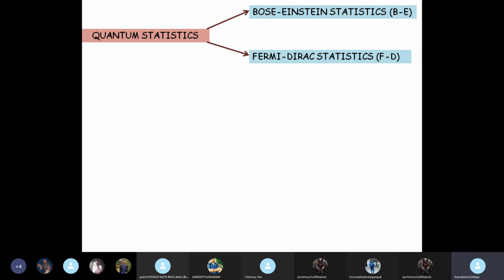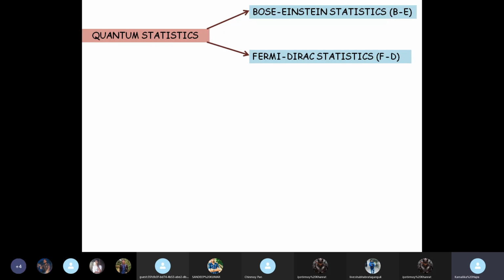Einstein, on reading it, saw the genius of it, and he gave it a more general form, which is why Einstein's name got attached to Bose's name, and we call it Bose-Einstein statistics. But the entire idea, the original thought, the start, that was entirely by Bose.